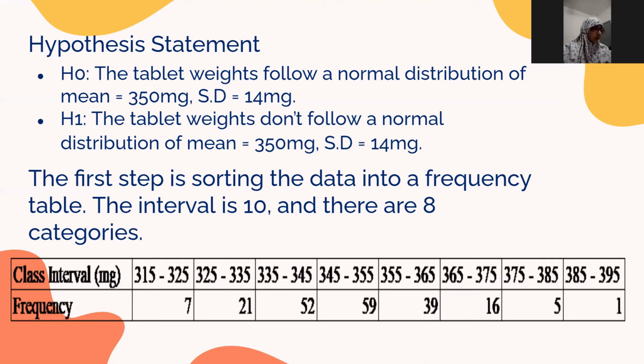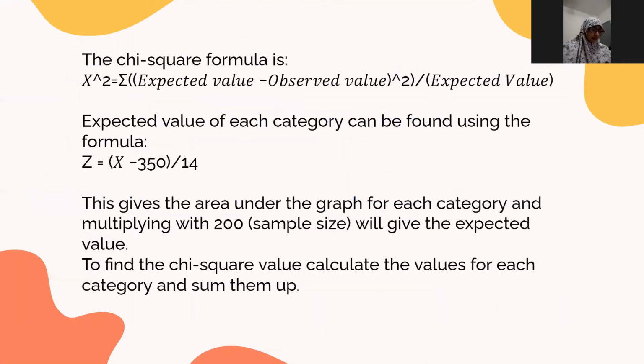Now the frequency of the tablet weights in each category is known as the observed number. Now the chi-square formula, as you can see, is the expected value minus the observed value whole square divided by the expected value. We've already seen the observed value as the frequency in the table earlier. So to find the expected value of each category, we need to use the formula Z is equal to X bar minus the mean divided by the standard deviation.